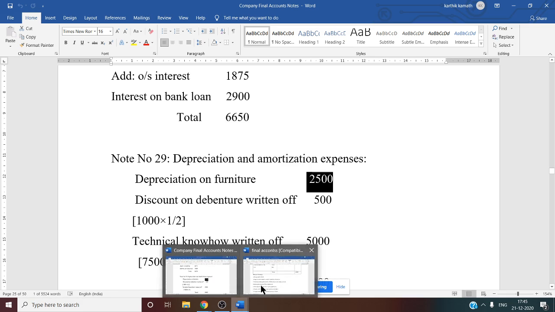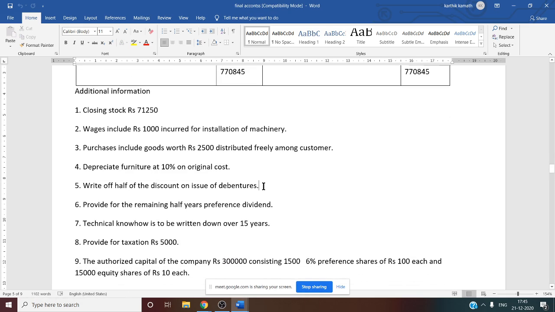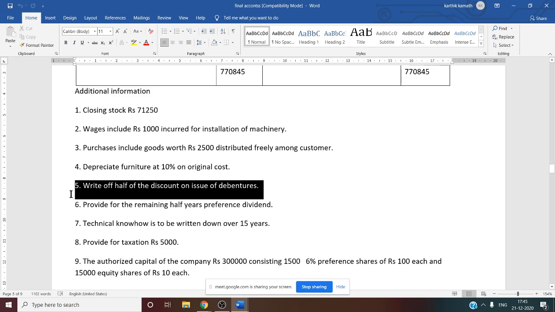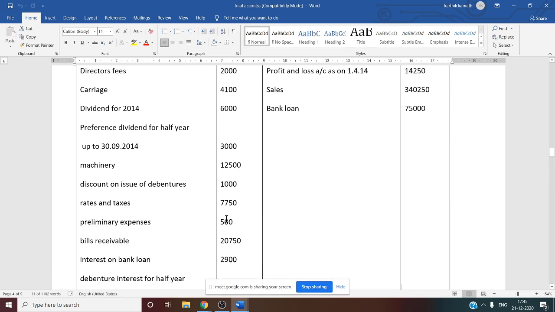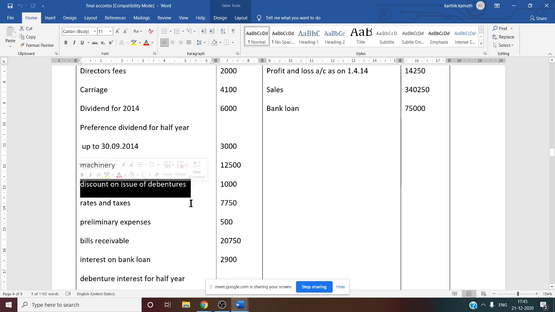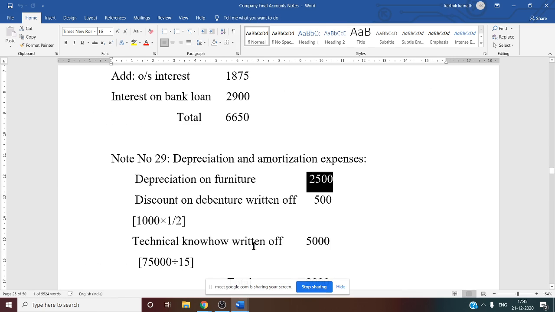So that also we have to see. See this one: written off half of discount on issue of debenture. First, we want the discount on issue of debenture; we have to find it in the trial balance. See this discount on issue of debenture value, that is 1,000. Write off half means 1,000 into 1 by 2, or 1,000 into 50%. So you will get 500. So the same 500 is written here.